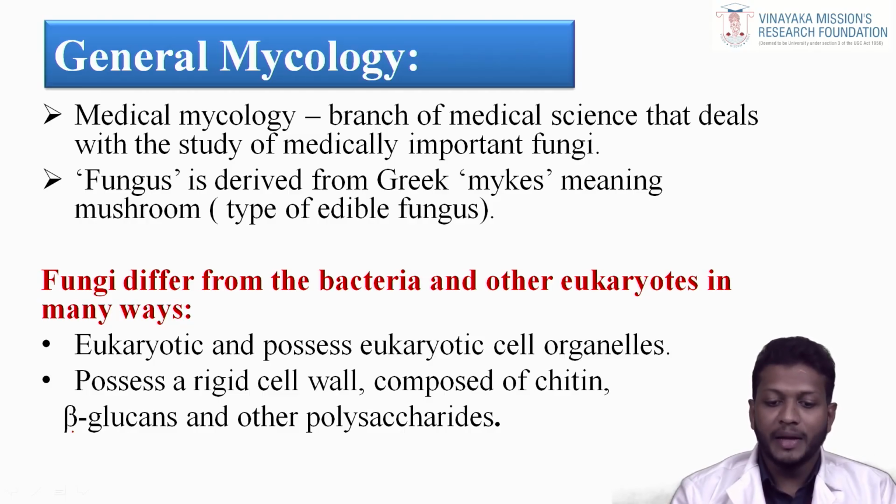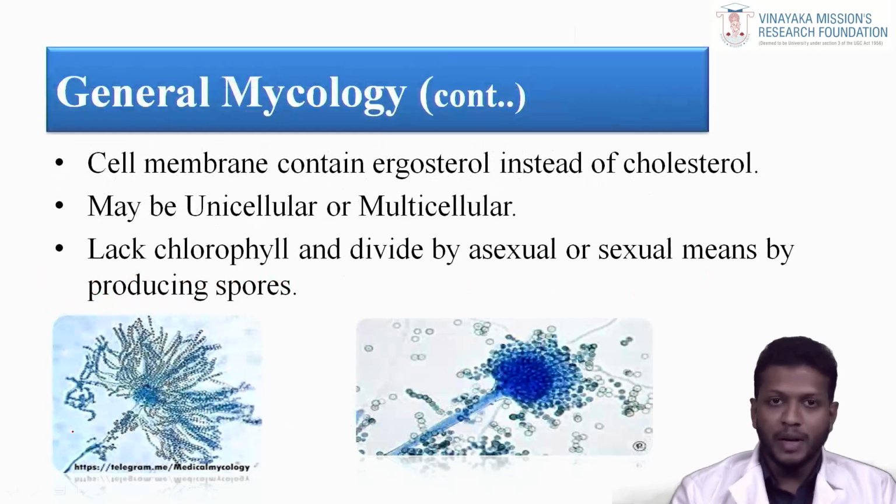The word fungus is derived from the Greek mykes, meaning mushroom. Fungi, including edible fungi, differ from bacteria and from other eukaryotes in many ways. They are eukaryotic, with cell organelles, and possess a rigid cell wall composed of chitin, beta glucans and other polysaccharides. The cell membrane contains ergosterol instead of cholesterol. In our body, the cell membranes are made from cholesterol, but in fungi they are made from ergosterol. Fungi may be unicellular or multicellular, lack chlorophyll, and reproduce by asexual and sexual means by producing spores.